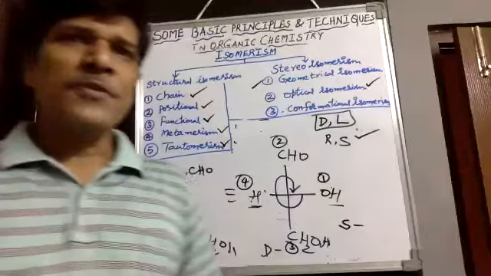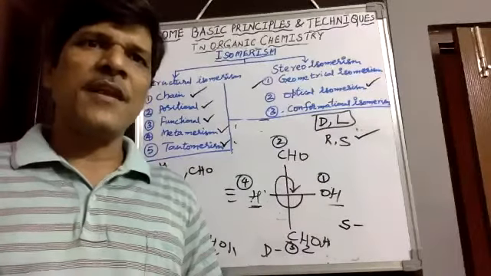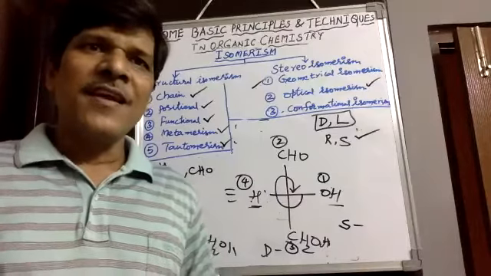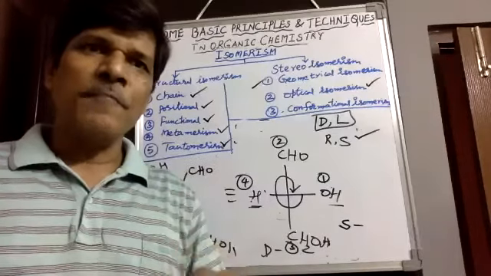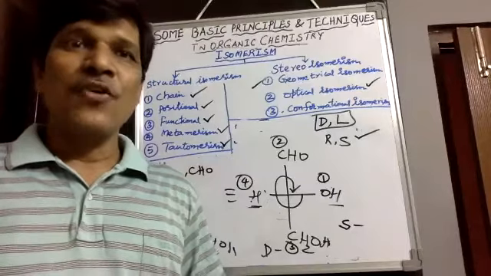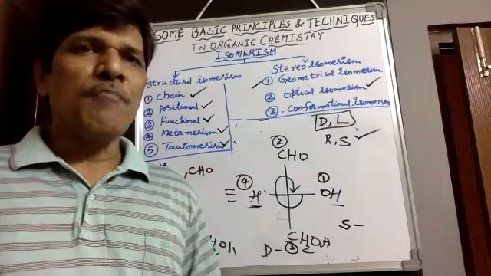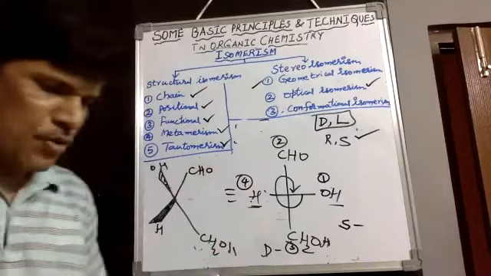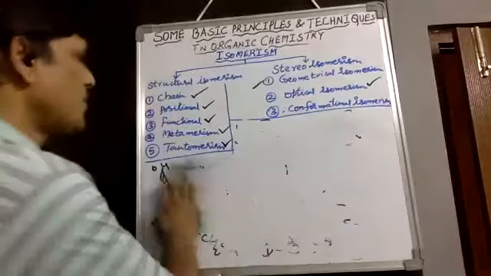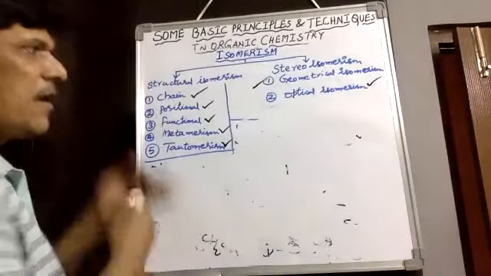If a plane of symmetry is not there, or a center of symmetry, or an axis of symmetry is not there, then they are optically active. But if a chiral center is there and a plane of symmetry is present, or a center of symmetry or axis of symmetry, they are called meso compounds. End groups are similar, so meso compounds. Suppose the compounds are like this in tartaric acid, already you might have learned, but one simple example with that is conformational isomerism you would learn in alkanes.